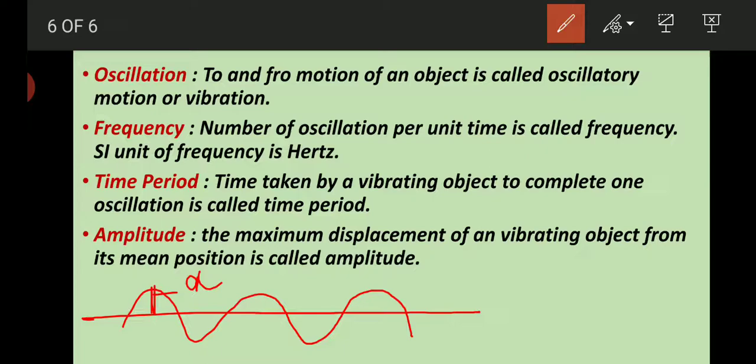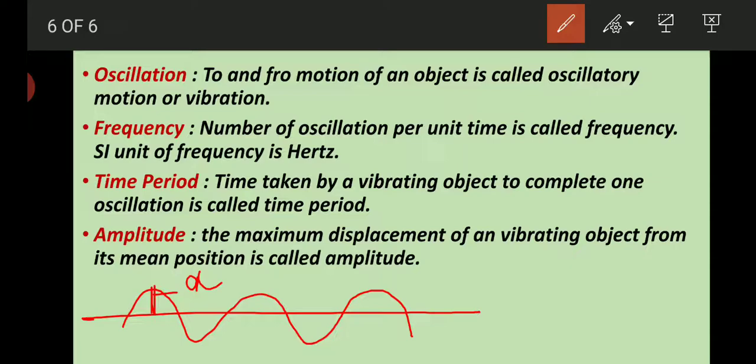So the greater the amplitude, the louder the sound; the greater the frequency, the shriller the sound. So these are all related, and with the help of oscillation, frequency, time period and amplitude, we can identify the sound energy. These are the things which make one sound different from another. So shrillness is defined by the frequency of the sound wave, and loudness is defined by the amplitude of the sound wave.